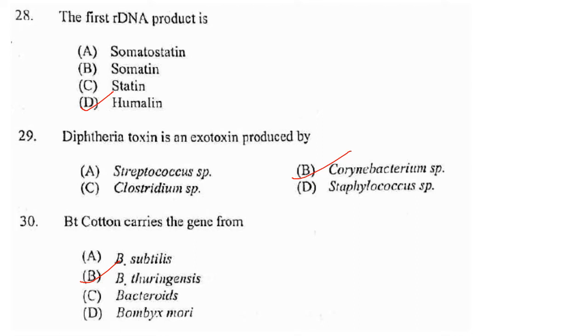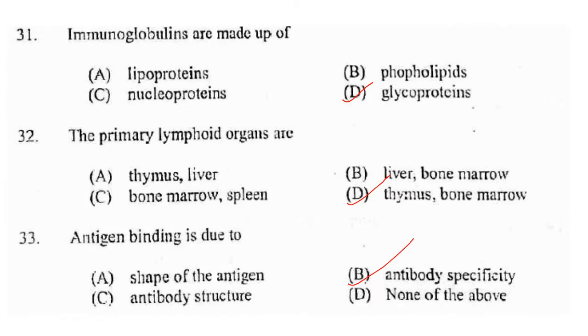Now Bt cotton carries the gene from Bacillus thuringiensis. That is why Bt is nothing but short for Bacillus thuringiensis. So answer is option B. Then next one.